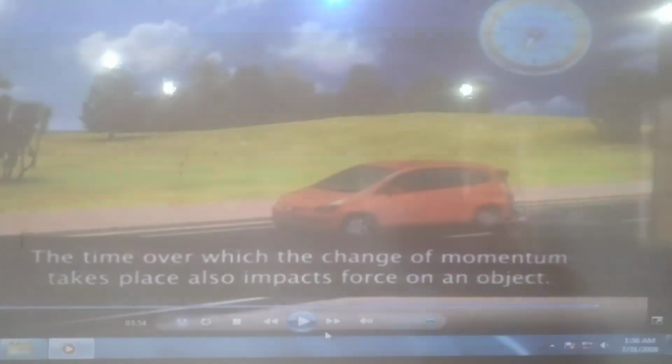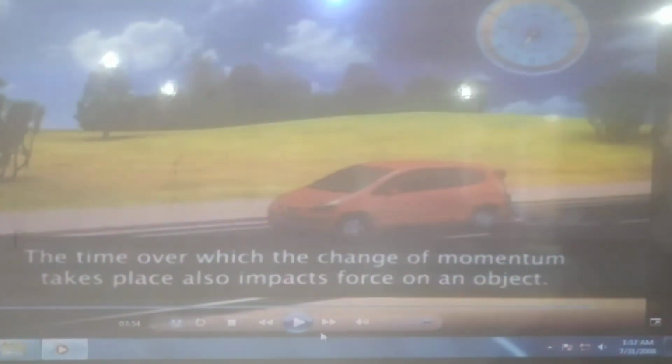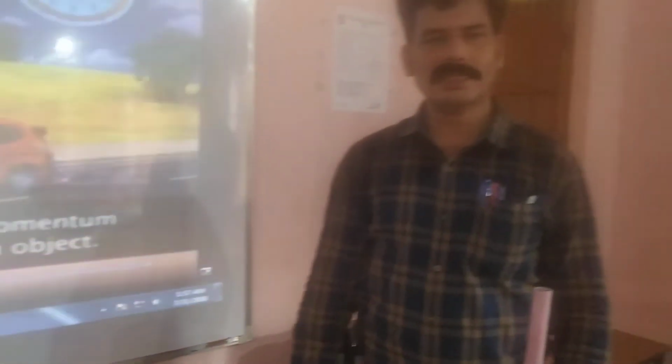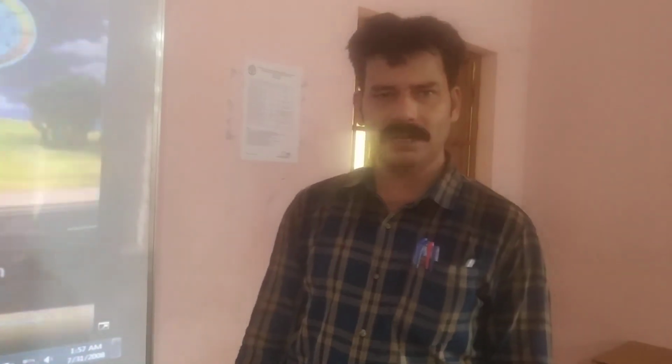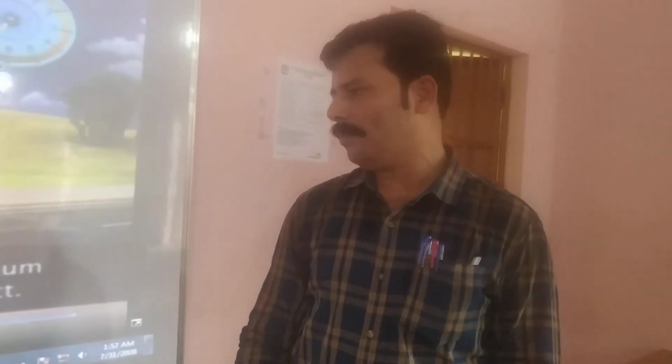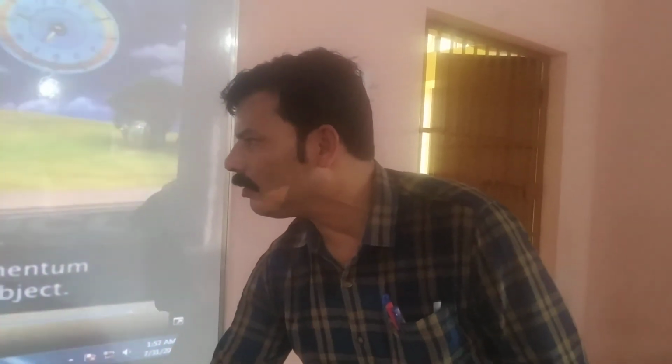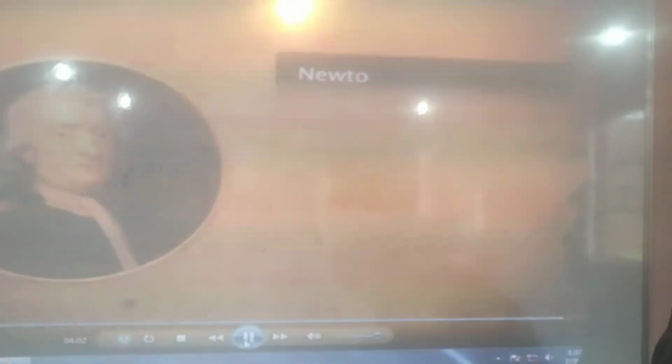So here, at the time, the change of momentum takes place, and it also impacts the force on the object. Momentum also changes because momentum is the product of mass into velocity. So this is the change of momentum, between the initial momentum and the final momentum. Final momentum minus initial momentum is known as the change in momentum. That also impacts the force on the body. From this we came to know why the car started moving. So this is all about Newton's second law.